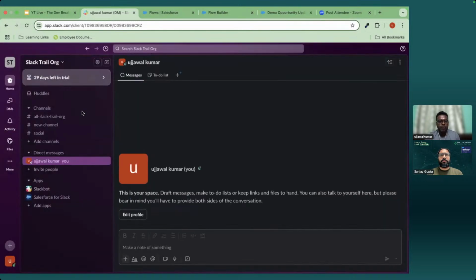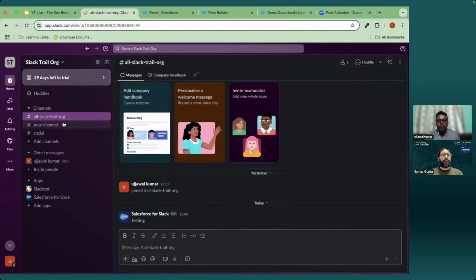For now, I will send the notification on this particular channel. In a real time scenario, if the organization is using Slack and you are sending some approval to finance, the finance team might have a channel. It's better to send that notification to the channel so that every concerned person can see what request has come through, and anyone can check and act accordingly. So I will send this to this channel.